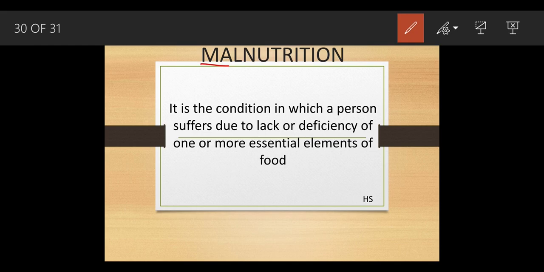If there are problems with any of the mineral salts, then other problems can occur. We have discussed vitamins as well, and each and every nutrient in detail. So this shows that there are 6 essential nutrients, and if a person is lacking in even one of them, the person is going to suffer from malnutrition, his body is not going to function properly, and the person will feel weak as well.